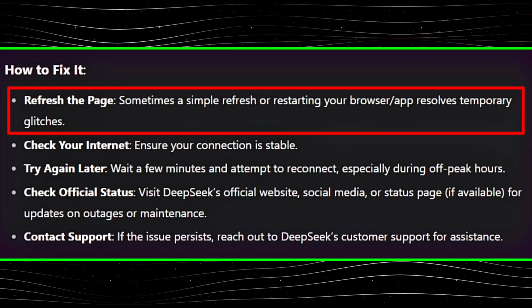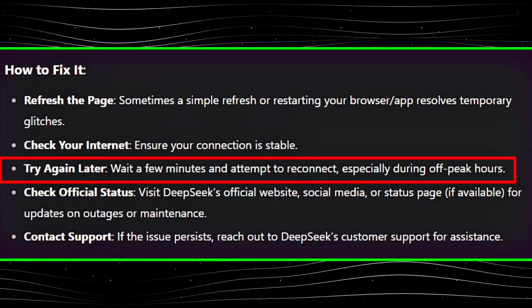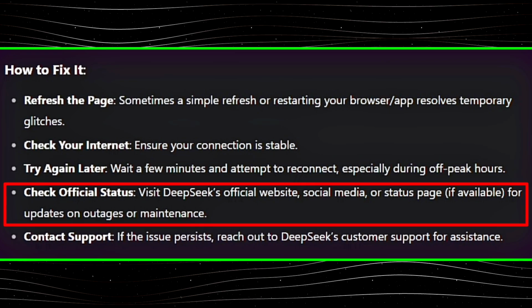First, refresh the page. Sometimes a simple refresh or restarting your browser app resolves temporary glitches. Now the second is check your internet. Ensure your connection is stable. Now the third is try again later. Wait a few minutes and attempt to reconnect, especially during off-peak hours.